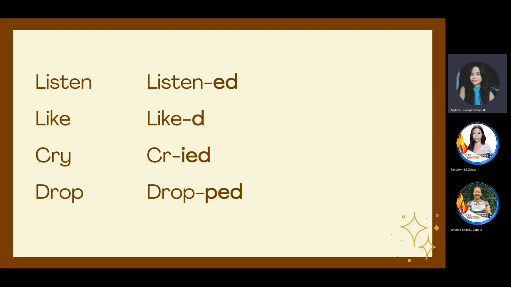What can you observe about the words in this presentation? What have you observed about the differences in how the words were formed?